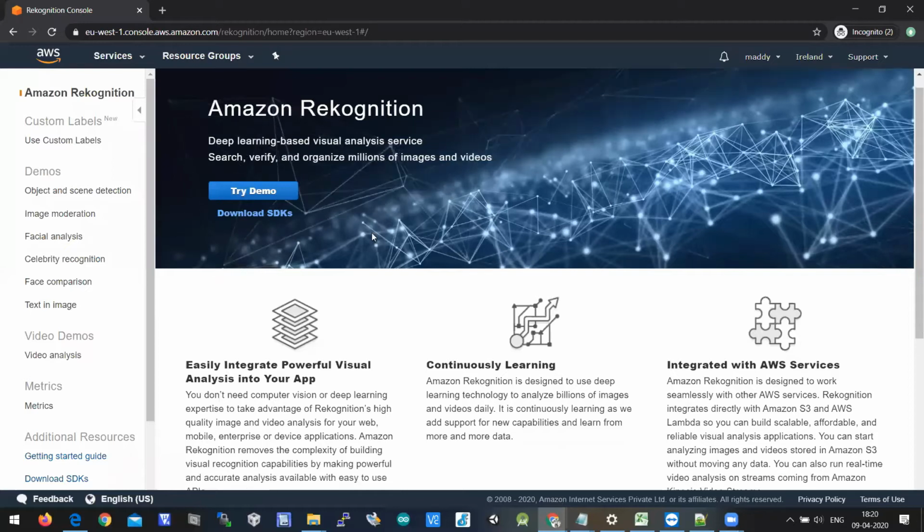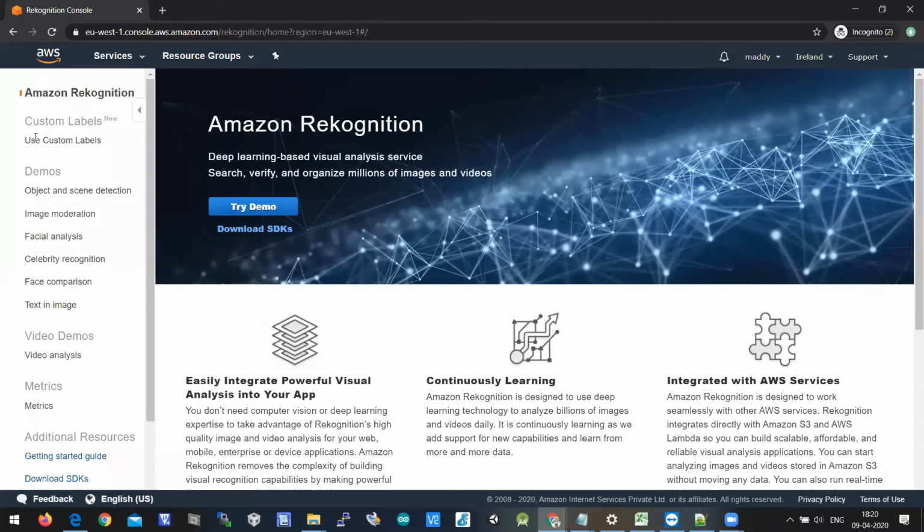So let's check what APIs are available. Here on the left side, you can see the dashboard navigator of the Amazon Rekognition service: how to create a custom label, and what the demos are, how to go for object and scene detection, image moderation, facial analysis. By using facial analysis, you can do prediction of age, prediction of gender, or identify the emotion of the face, whether he is smiling or feeling happy or sad or frustrated and all.